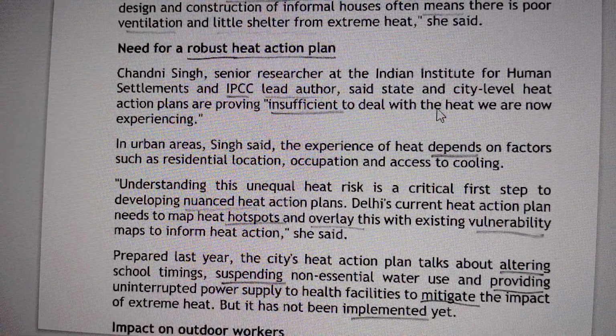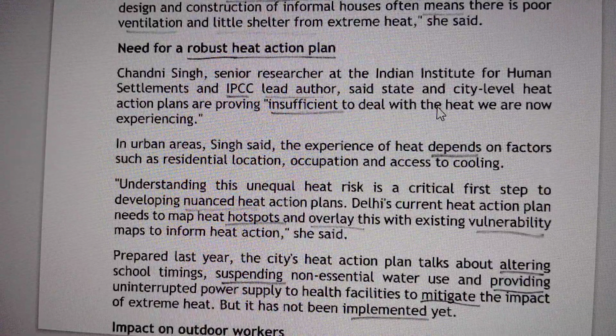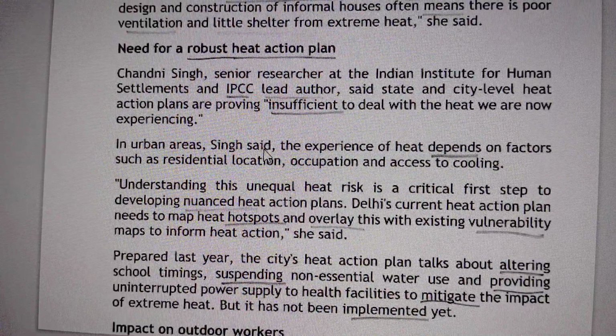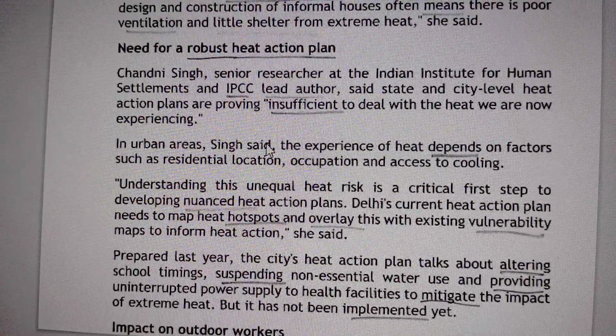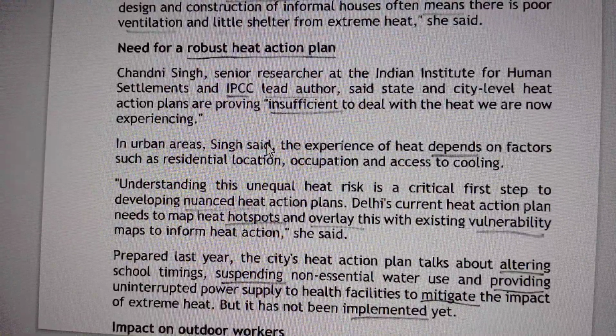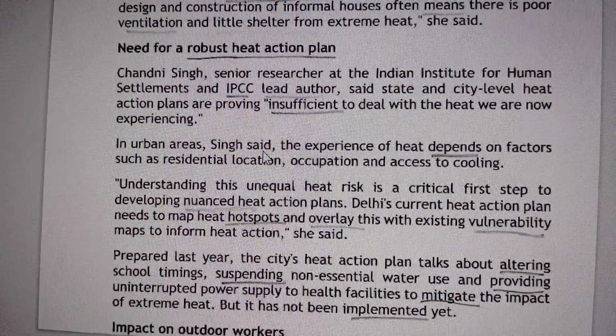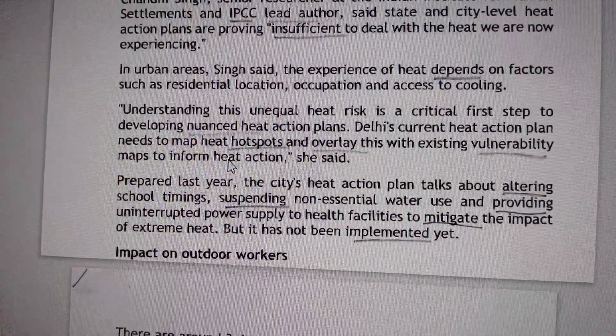Chandni Singh, senior researcher at the Indian Institute of Human Settlements and IPCC lead author, said the state and city level heat action plans are proving insufficient to deal with the heat we are now experiencing. That means the plans which are implemented are insufficient to deal with the scorching heat. So we need to understand the meaning of the paragraph and also analyze it.